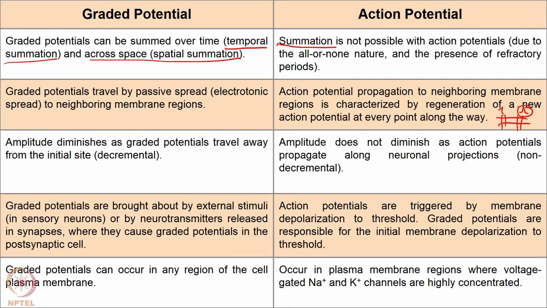Some sodium ions will miss, right. Not all the sodium ions will travel and reach the next channel. So, amplitude diminishes as the distance increases. So, there is decremental spread, whereas in action potentials amplitude does not diminish. Why? Because a new action potential is generated.